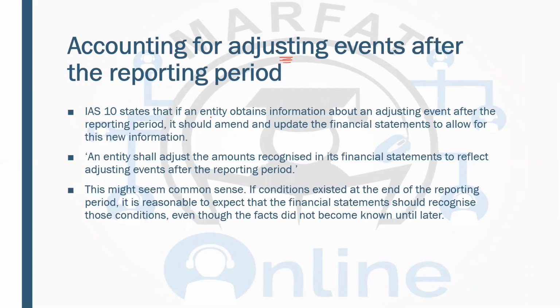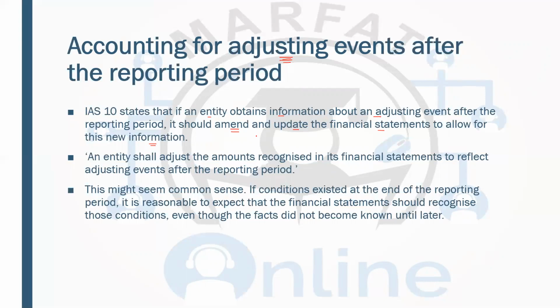So IAS 10 states that if an entity obtains information about an adjusting event after the reporting period, it should amend and update financial statements to allow for this new information. Now, why are we using the term amendment? Because till the year end, we have already prepared most of the financial statements.